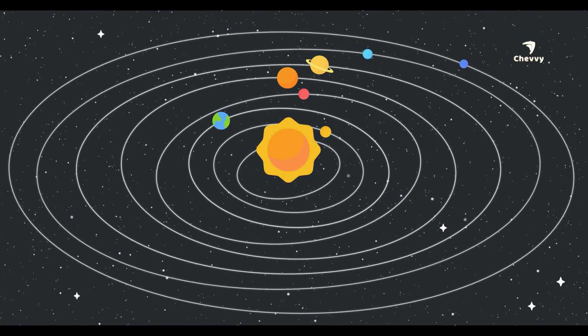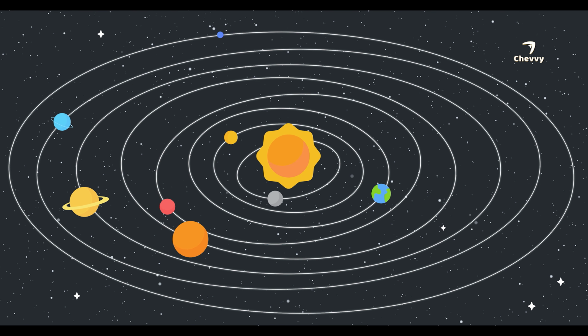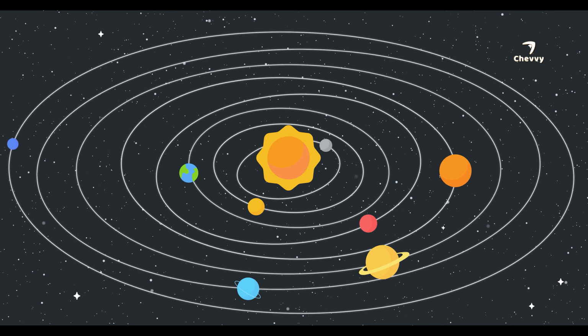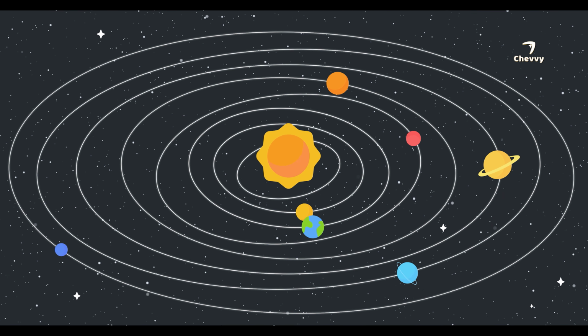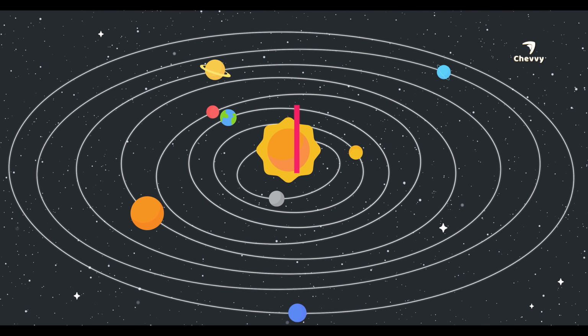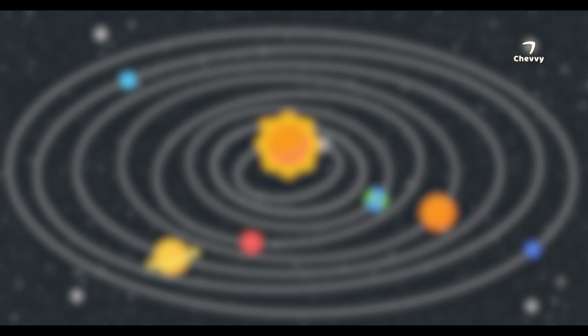Most people know that the planets and other objects in the solar system move in a constant orbit around the Sun. But why do the planets revolve around the Sun? And how are they stable in their orbits? Two forces are responsible for keeping the planets in their orbits.